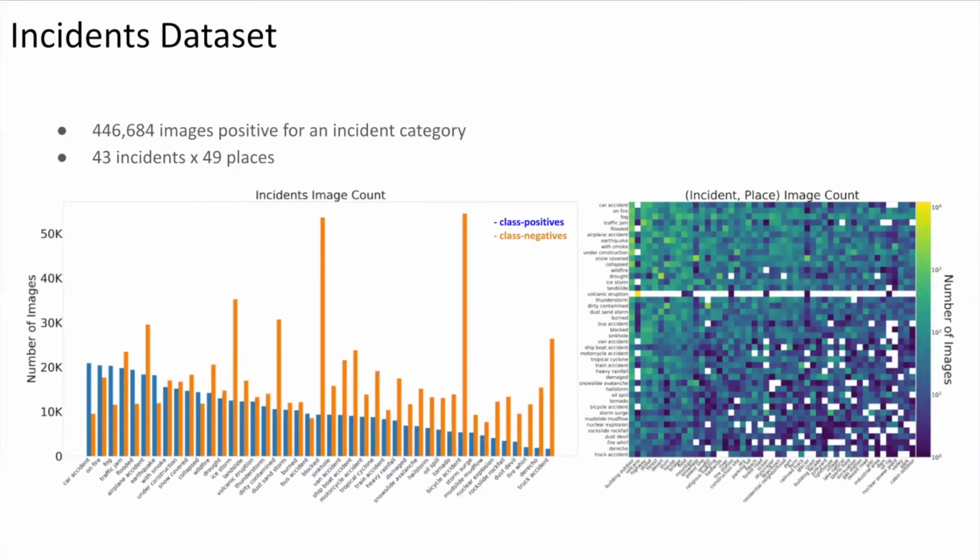On the left, we show a breakdown of the class positive images in blue and the class negatives in orange, which we will explain shortly. On the right, we illustrate diversity in our dataset with a 2D histogram of image count for incident and place combination.